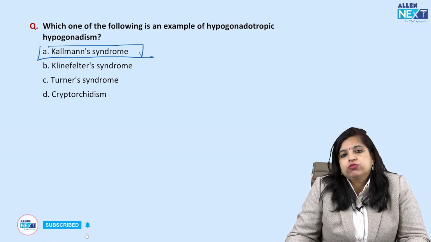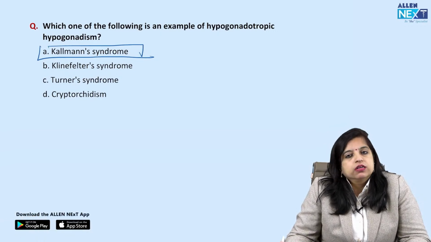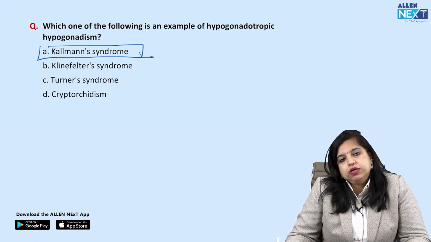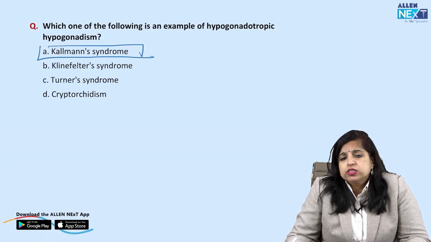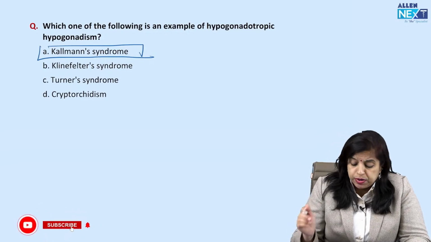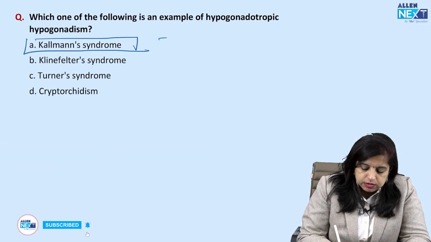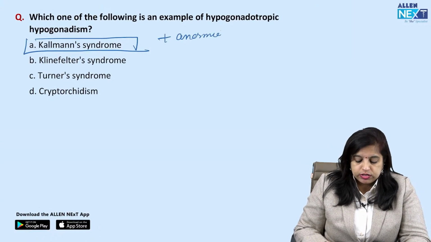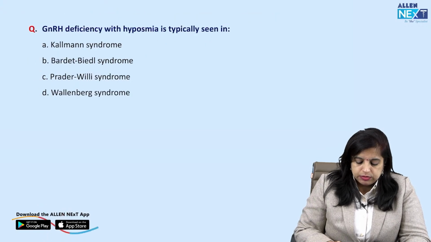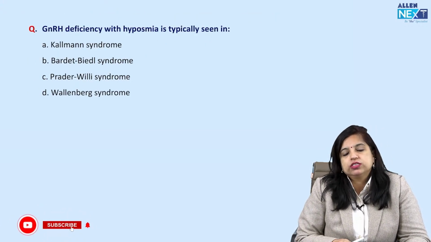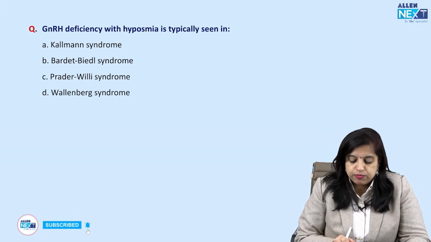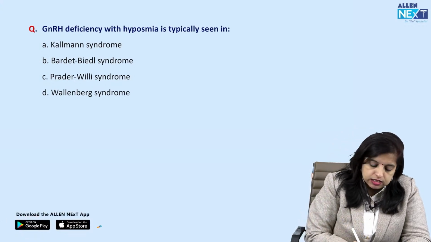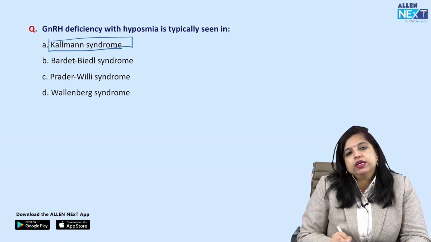एक तो हाइपोगोनाडोट्रोपिक हाइपोगोनाडिज्म है, दैट मीन्स देयर विल बी डिलेड प्यूबर्टी बिकॉज गोनाडोट्रोपिक हार्मोन्स आर नॉट सीक्रेटेड इन एडिक्वेट अमाउंट्स, प्लस साथ में वेरी इंपॉर्टेंट is the presence of anosmia. Anosmia is the decreased smell. तो आपका जो next question है वो भी similar ही है, that GnRH deficiency with hyposmia is typically seen in, again the option over here, the correct option will be Kalman syndrome.